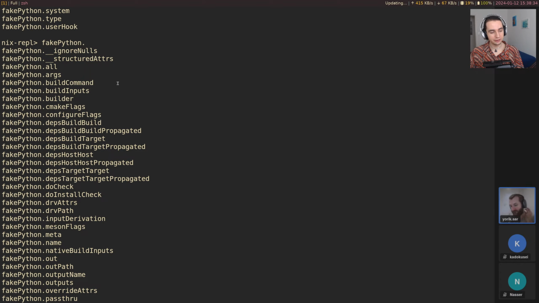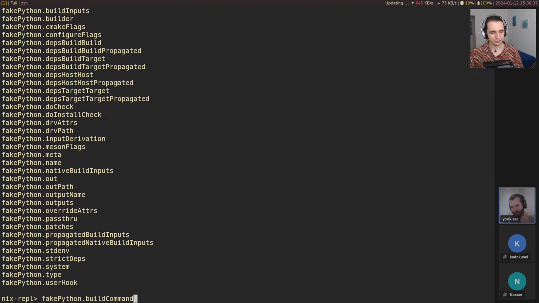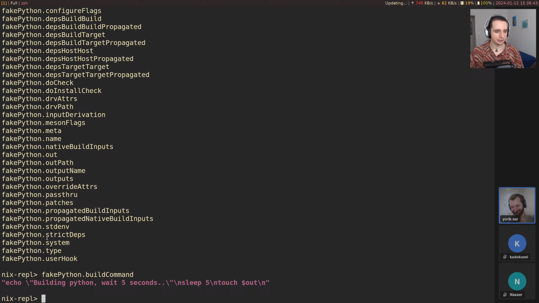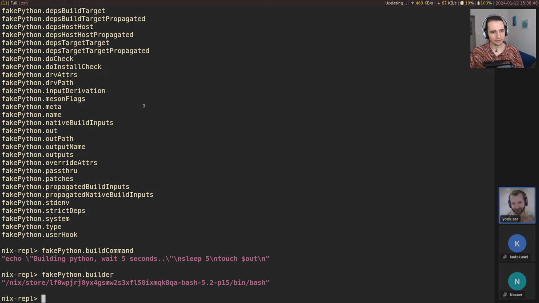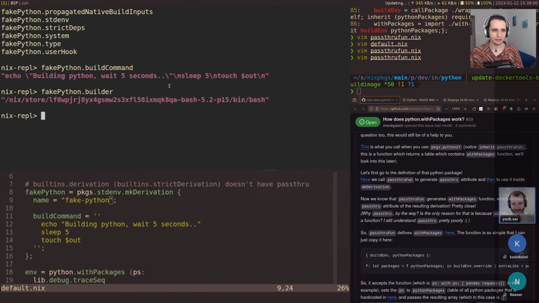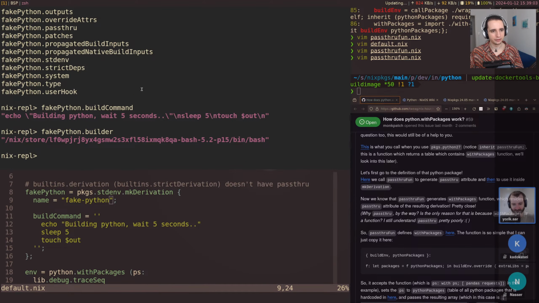We have our build command. So we can actually just look at this build command, see what it does. Yeah, builder is the underlying builder, so the build command is executed by the underlying builder, which in this case is bash. And so, yeah, these are all the attributes on the derivation. Now, maybe as I note here, ideally we wouldn't have that, because a lot of these are internal and not really meant to be exposed, right? Like build command. This is not something that can be stable. Like in a future version, we might just switch to phases, and then the build command wouldn't be there anymore.